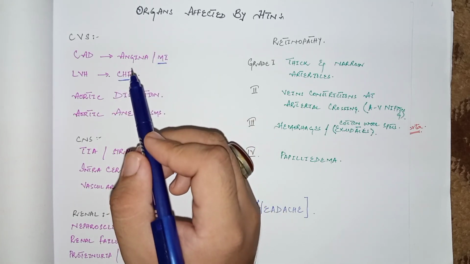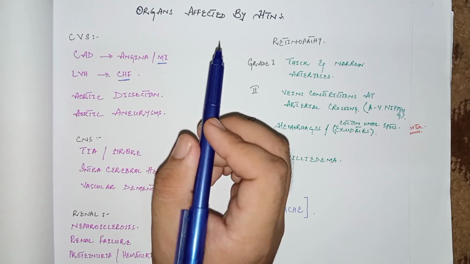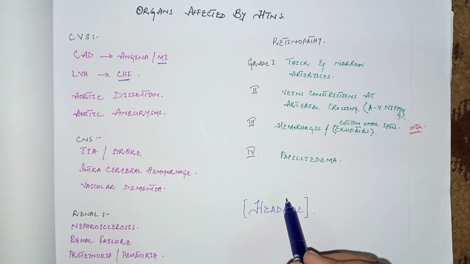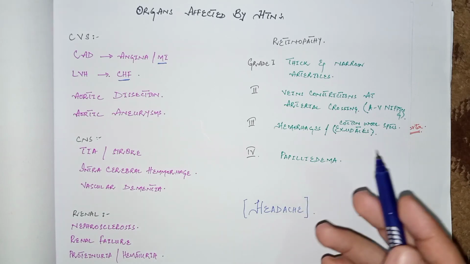Most patients with hypertension present to the OPD with the complaint of simple headache. So the doctor must check the blood pressure of patients presenting to the OPD with the complaint of headache. So these all are the clinical features or the organs affected by hypertension. We will discuss the investigation and management of hypertension in the next video.